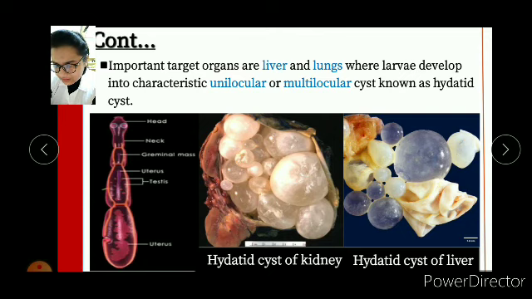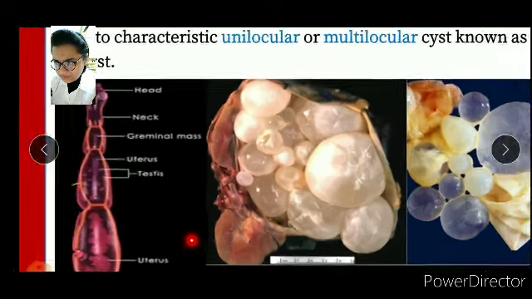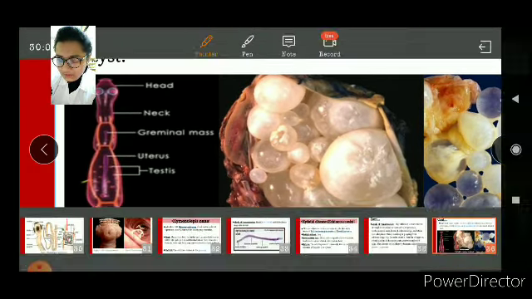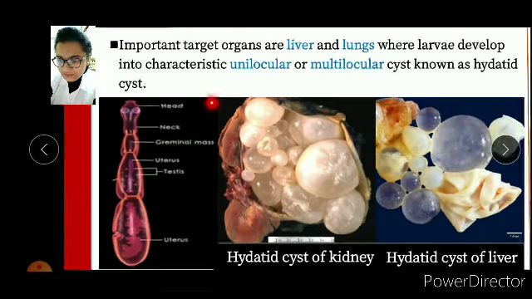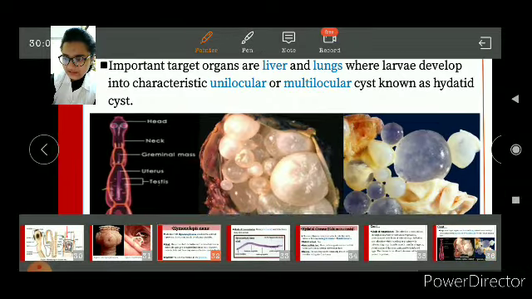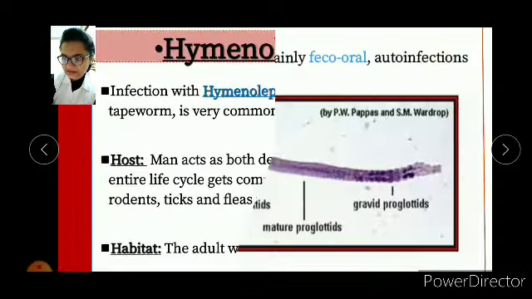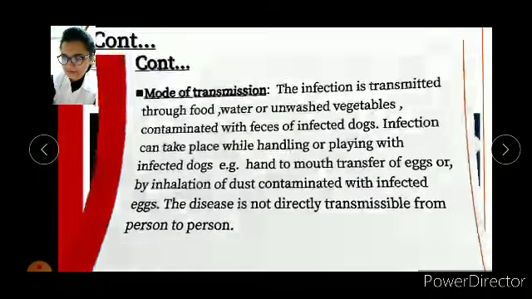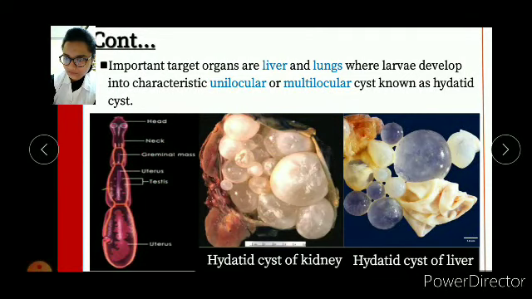So the important target organs are the liver and lungs, where the larvae develop into characteristic unilocular and multilocular cysts known as hydatid cysts. And there is a picture attached to it. So there is a head and the neck, germinal mass, uterus, testis, and again there is a larger part that also shows the uterus here and here. So what is the difference between them? That is, the first one is quite mature, but the second one is a gravid one.